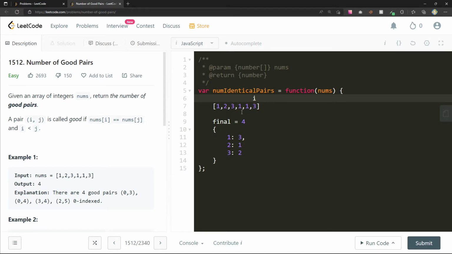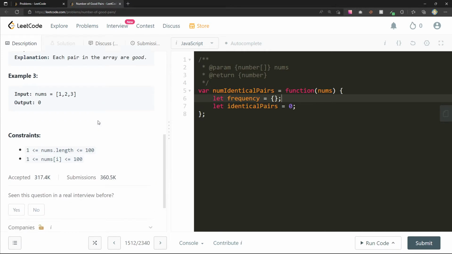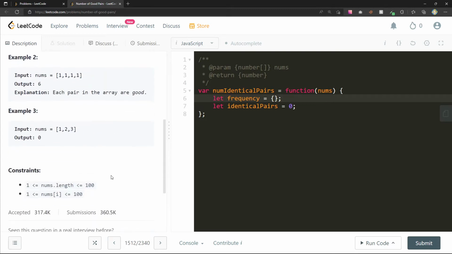So I think for this one, what I wanted to use is an object literal like this, just to have a way for me to keep frequency of the numbers as I've gone along, and then also this final. So let's see how this works out. Let's say identical pairs equals zero, and then I'll also have let frequency equals my object literal. Now, with this 100, we might be able to actually make it constant space, but let's go for this.